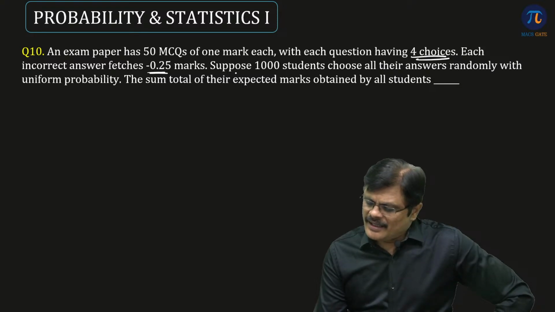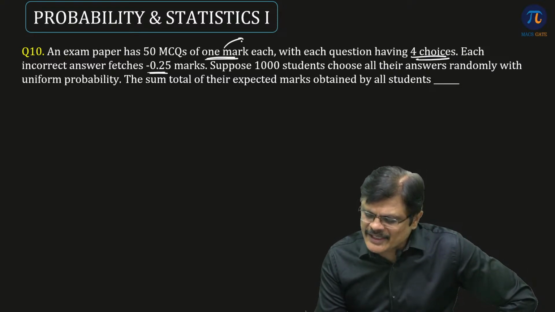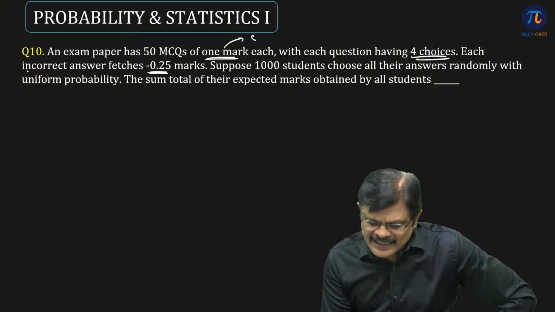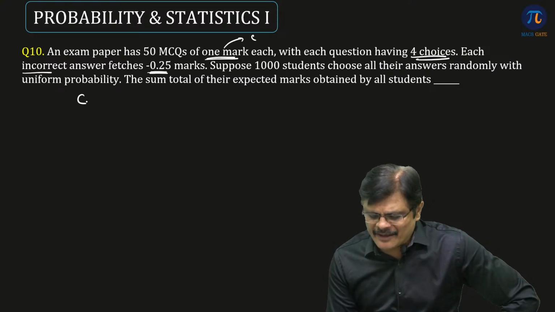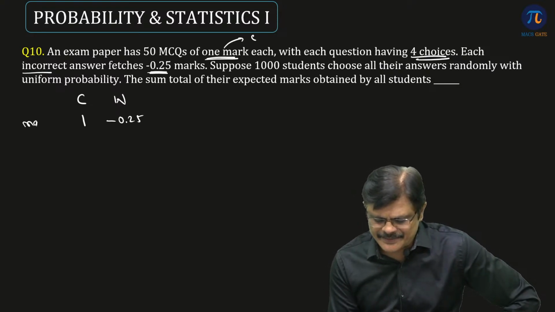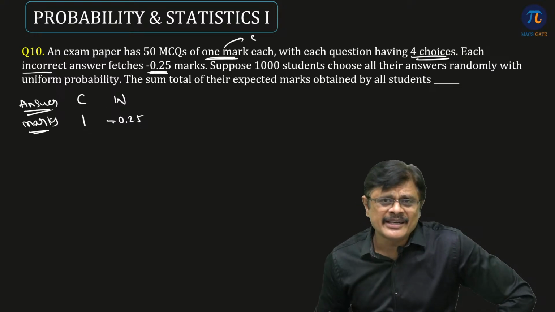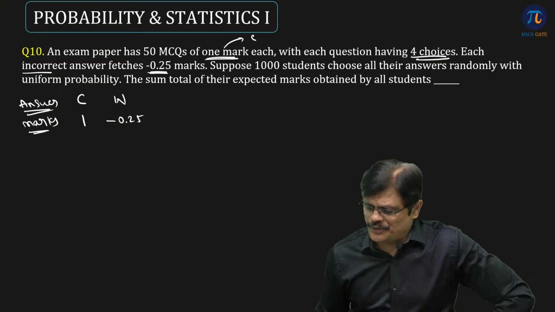So obviously here 1 mark each is for a correct answer. This is for an incorrect answer. So we have marks for a correct answer and marks for a wrong answer. A wrong answer will give you minus 0.25. These are the marks. If the answer is correct, you get 1 mark. If the answer is wrong, you get a negative mark, which is minus 0.25.